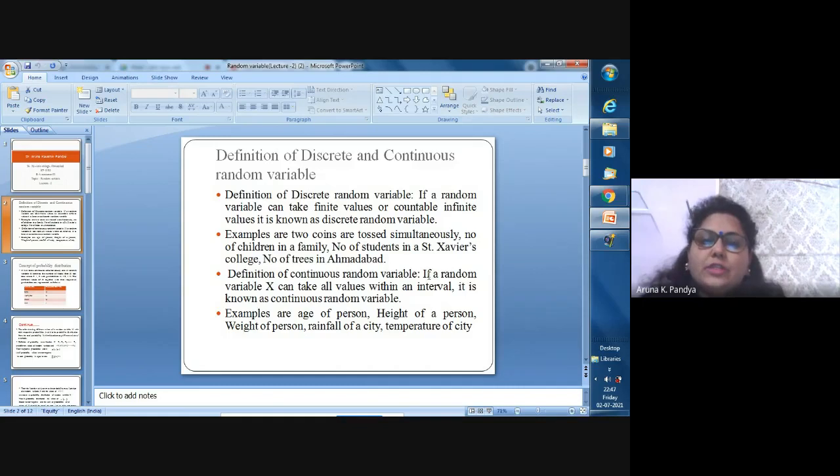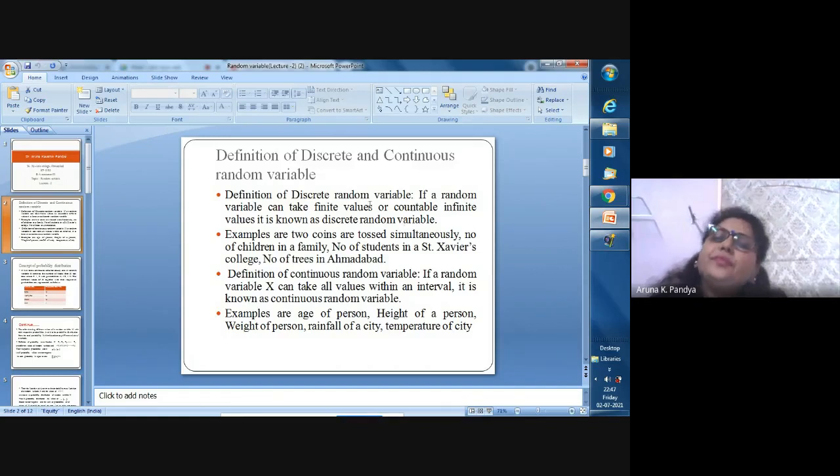So the definition of discrete random variable is: if a random variable can take finite values or countably infinite values, it is known as a discrete random variable. Countable means values that can be counted, right? So it can take finite values and countably infinite values, and these are isolated points on the number line, right? Which we already discussed in the previous class.